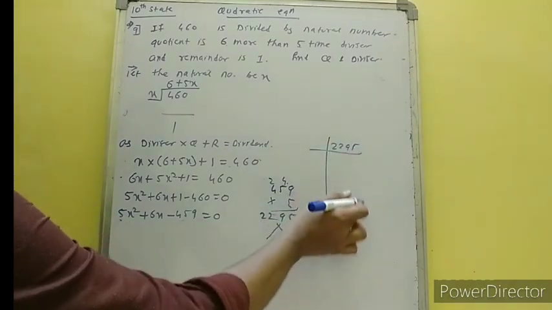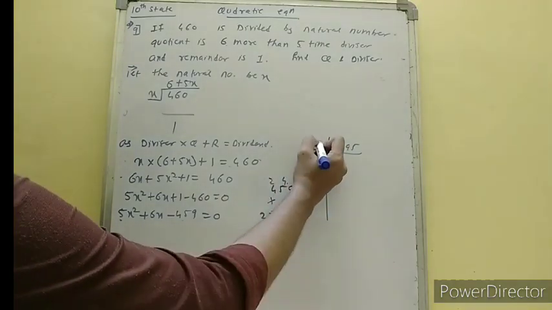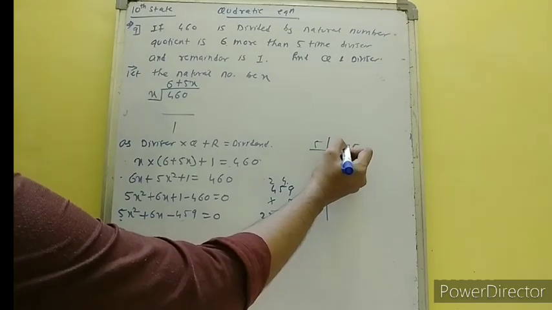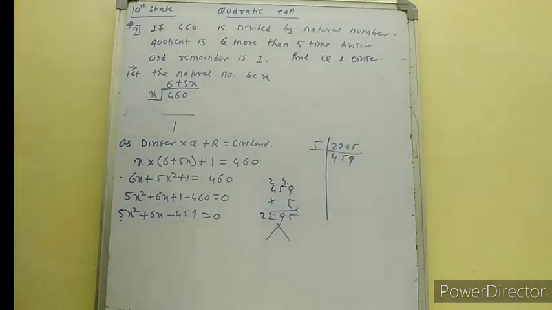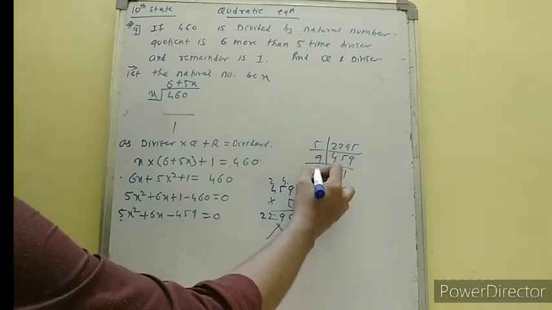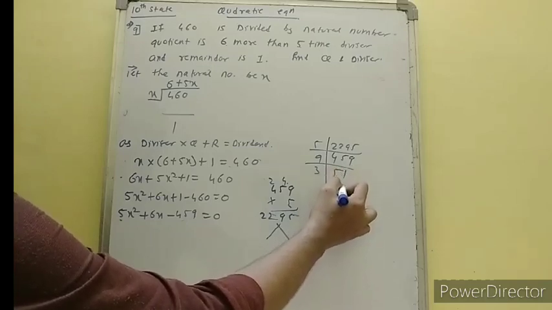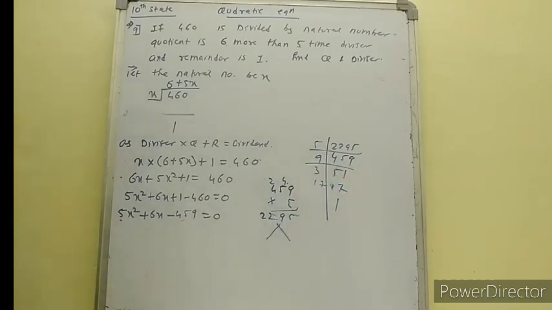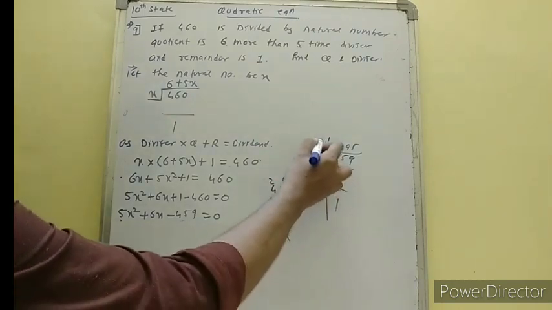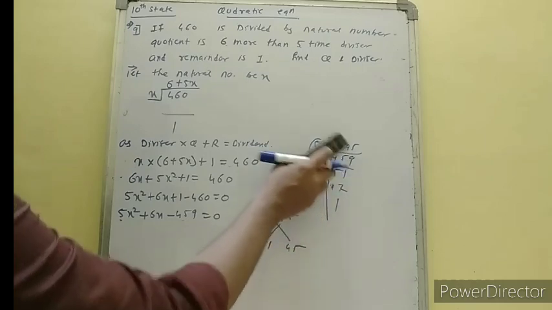2295. First I will do it by 5. 5 4s are 20. 5 5s are 25. 5 9s are 45. Both the numbers are divisible by 9. 9 5s are 45. 9 1s are 9. 3 2s are 6. 3 1s are 3. 3 7s are 21. So 17 is 51. 9 5s are 45. Yes. 51 and 45. Okay. So we got the split at 51 and 45.